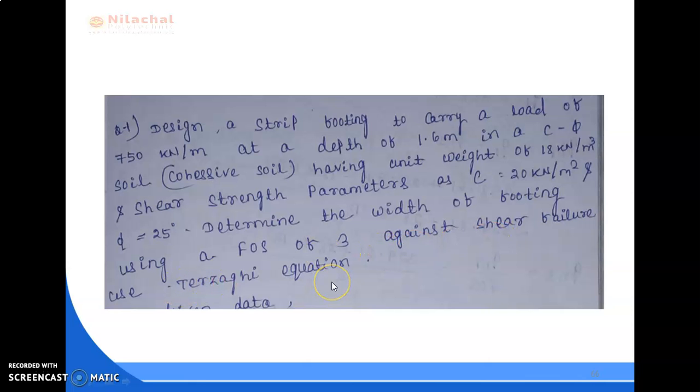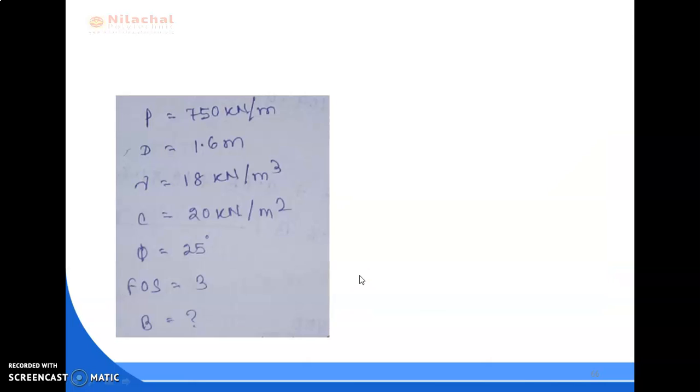Use Terzaghi equation. So here it is already told that we can use Terzaghi equation. This is a strip footing and phi equal to 25 degrees, so it is local shear failure. So first write down the given data. P equal to 750 kN per meter, D equal to 1.6 meter, gamma equal to 18 kN per meter cube, C equal to 20 kN per meter square, phi equal to 25 degrees. So obviously it is local shear failure.